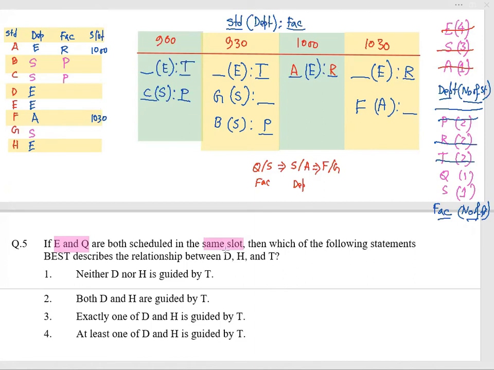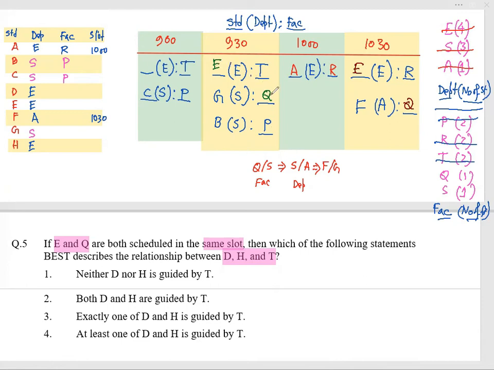If E and Q are both scheduled in the same slot, then which of the following statements best describes the relationship between D, H, and T? We can see that there are two possibilities for EQ. Let me go on writing that. E, Q, one possibility, and another possibility, some other color. It may be E, Q. So both of them are possible.